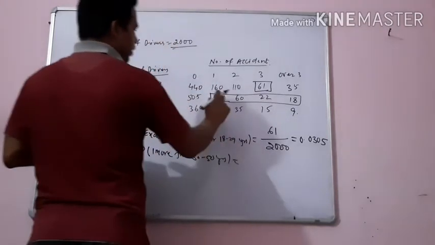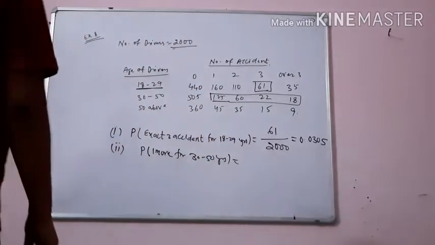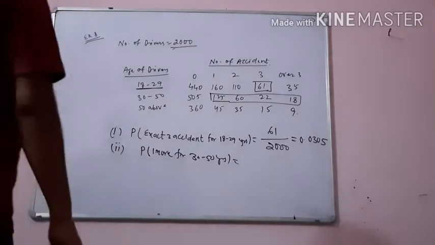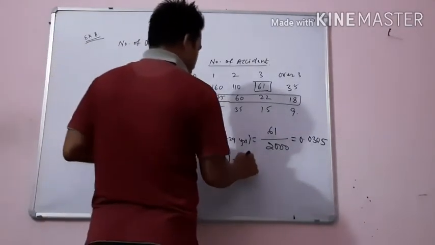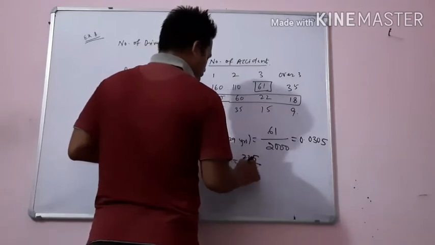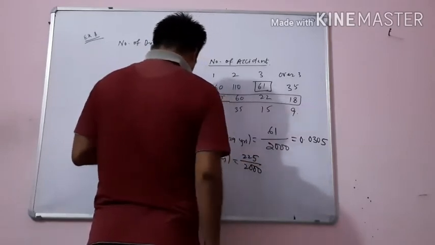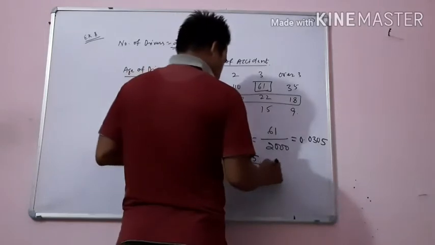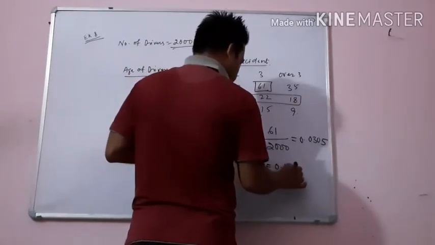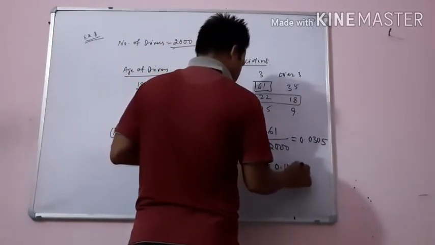Now add it. 25 plus 60, 185 plus 40, 225. 225 upon 2000. How much will the value be? 0.1125.